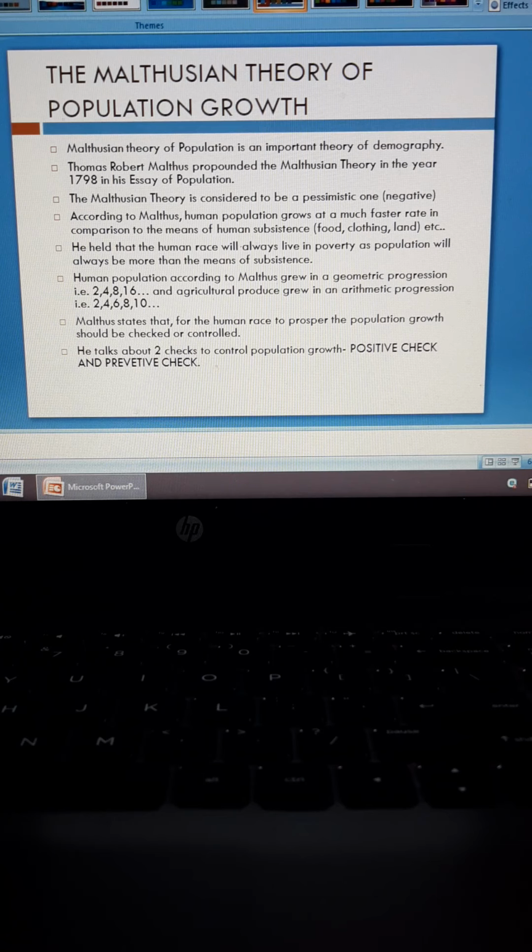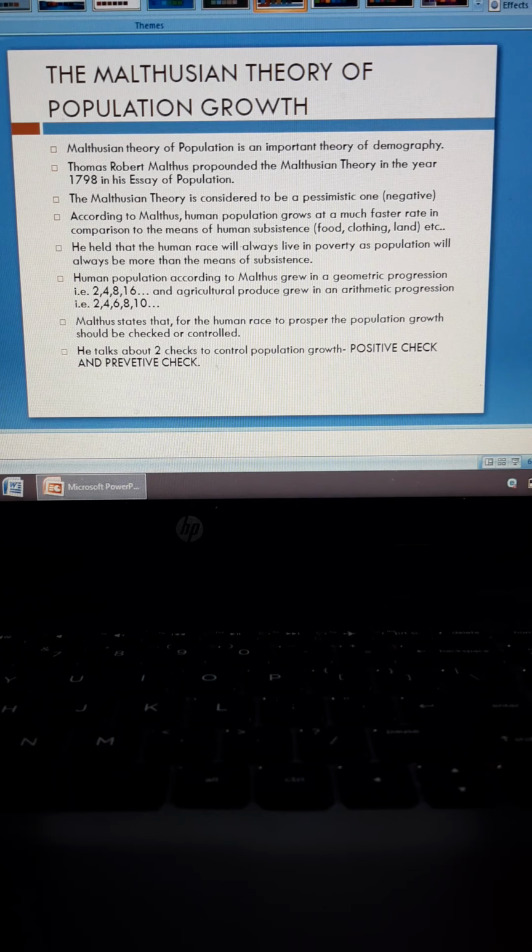Clear, right? So let me repeat once again. He says that human population grows faster than the means of human subsistence.